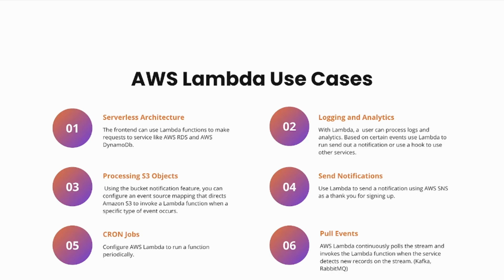So say for instance you have experience with things like Kafka and RabbitMQ, right? We can poll streams of data, and as the data comes in, you can think of it like a pipe, right? You know how water goes through a pipe, but in this case water is data. So as the data is going through this pipe, there's a lot of real-time data coming in. We just make sure that we check every single piece of data within that pipe, and if we get data that we're interested in, we can invoke a function based on that.